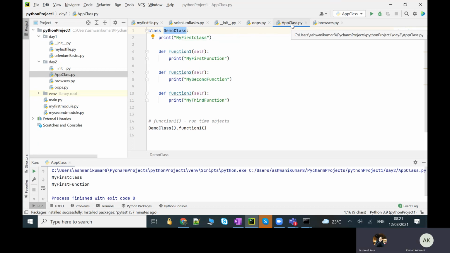Okay, I'll give you an example. Suppose I have my very first file in Python, so I'll name it first file. For my reference, so that I can recollect that file, I'll just name it first file. Now, when I have to write code inside this file, I have to make different test cases, suppose. So what I will do is I'll make a class, let's say demo class, right?